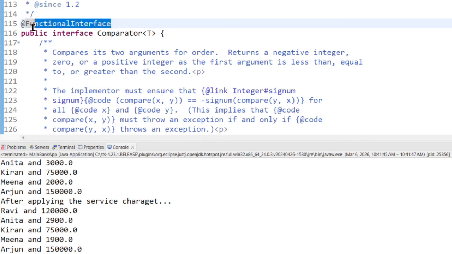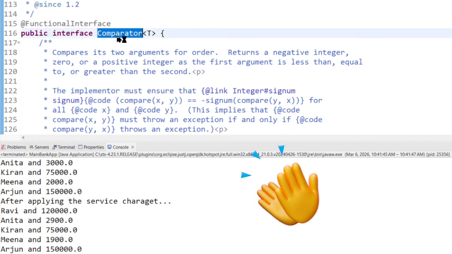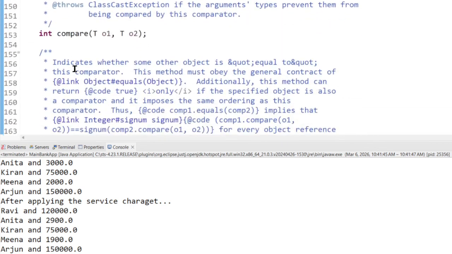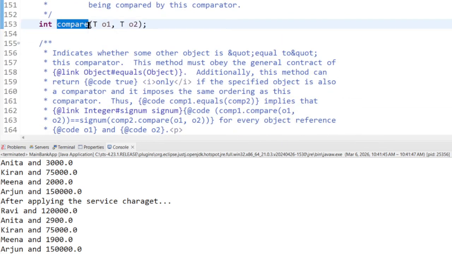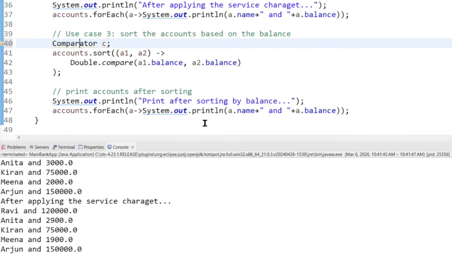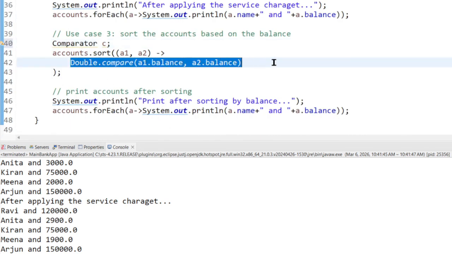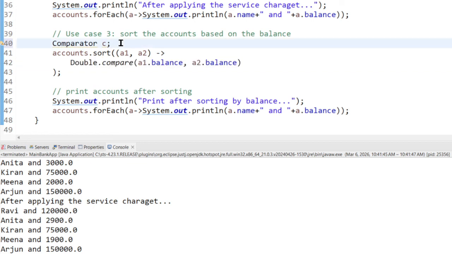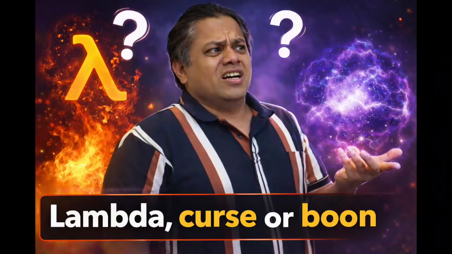Comparator is also a functional interface, meaning it also has one abstract method, that is compare. So this is what exactly we have called here. Good. So this is another example of how you can use lambda expressions.